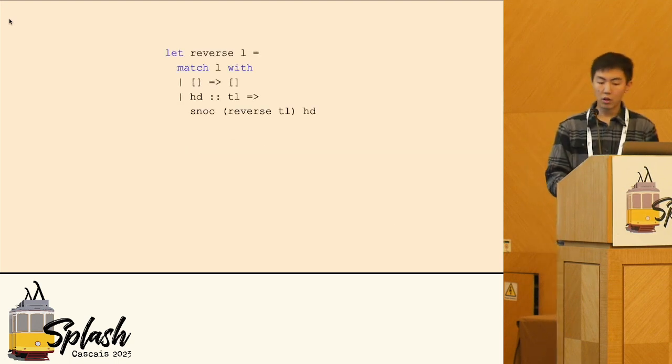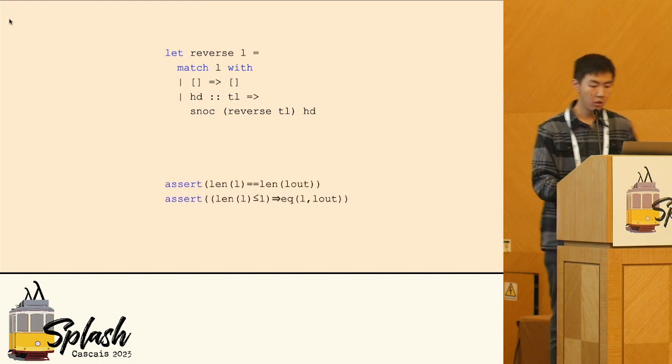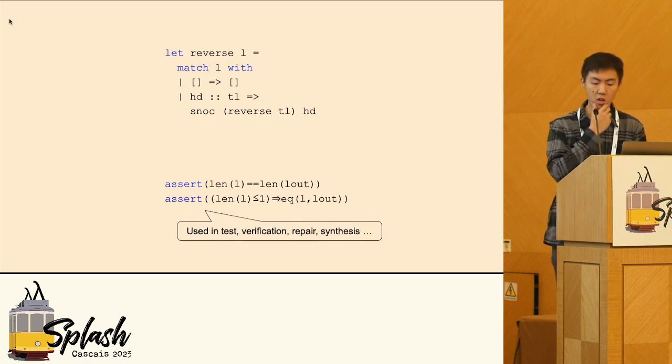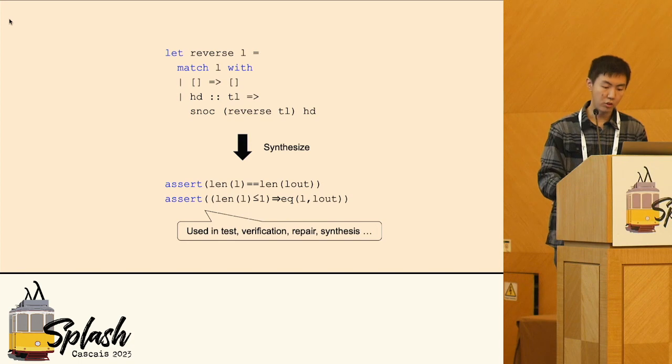Consider you're writing code. Every program should be accompanied by a specification that describes important aspects of the code's behavior. Specifications have many use cases like testing, verification, repair, or synthesis in iterative refinement of code. However, writing good specifications is often harder than writing the code itself. So our question is, can we automate the extraction of specifications?